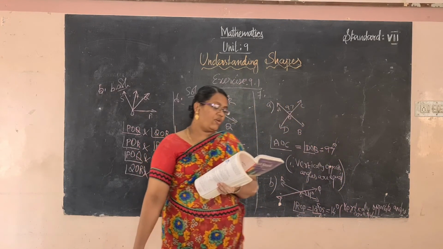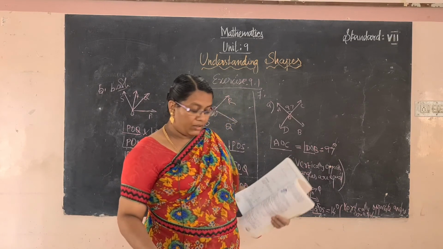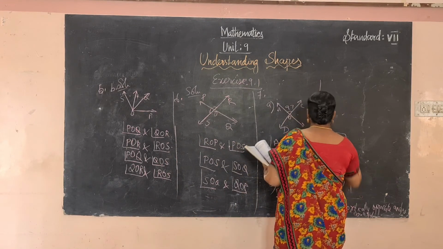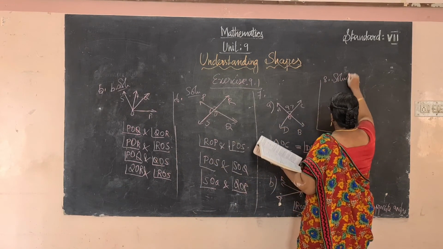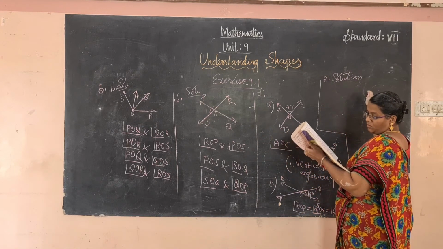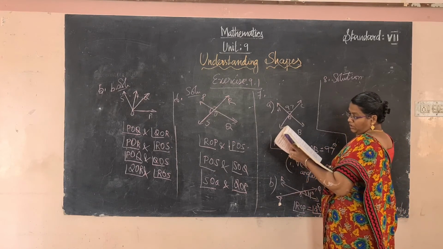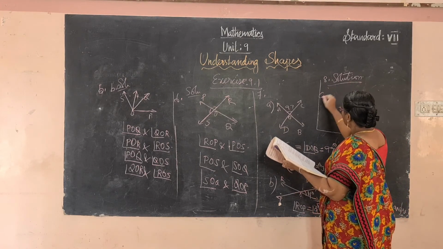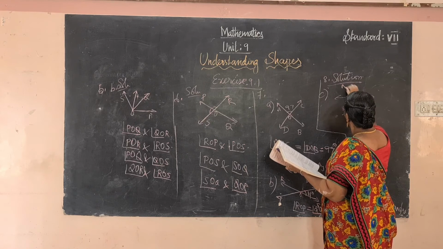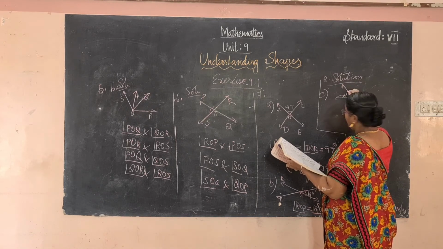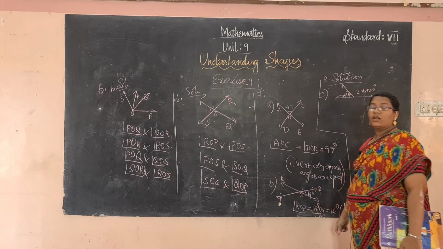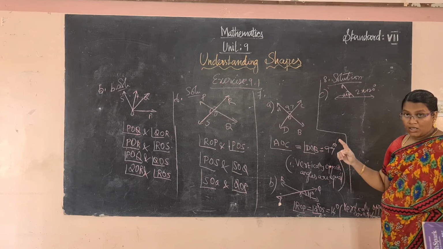Now move to the eighth one. Find the value of x in the following figure. First two are homework. Now see, do the C problem. X plus 10 degrees, here 2x plus 20 degrees is given. So the sum of the two angles is 180 degrees. So we use the linear pair formula.